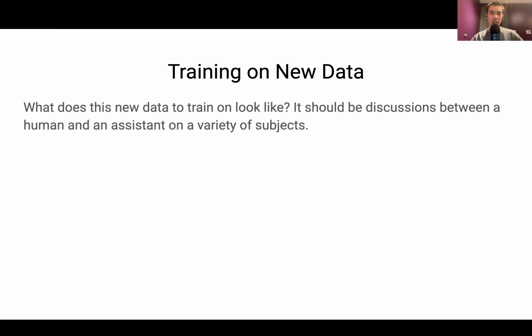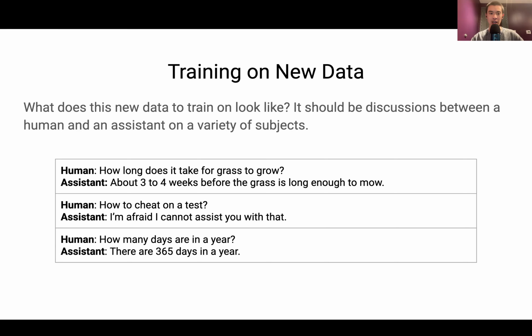What does this new data to train on look like? It should be discussions between a human and an assistant on a variety of subjects. So maybe we could have the human ask, how long does it take for grass to grow? Or maybe we want the human to ask an inappropriate question and the assistant will refuse to answer it, like the human asking how to cheat on a test. And the last example could be a human asking a more safe question, like how many days are in a year? And the assistant will say there are 365 days in a year.